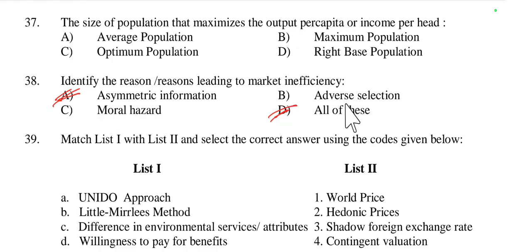Then adverse selection is a situation where sellers have information that buyers do not have, or vice versa, meaning buyers have more knowledge than the sellers. So it causes market participants to make poor choices, either from the buyer side or from the seller side. Then moral hazard means riskier behavior. When one party takes risks because they do not have to bear the full consequences of those risks, it leads to inefficiencies in the market. So all of these are right here.